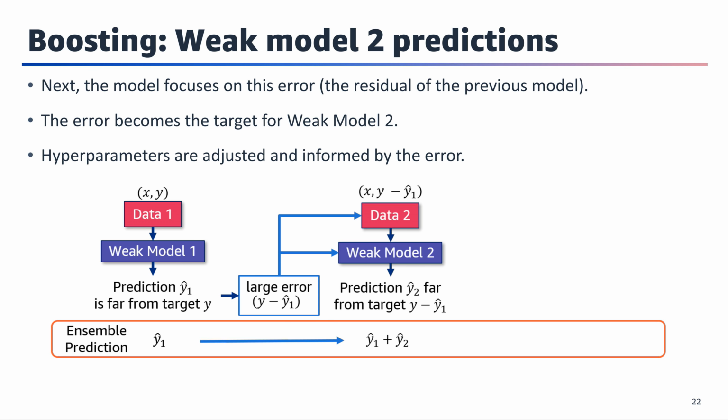Weak model 2 trains on data 2, which has the same features, X, but a new target, Y minus Y hat 1. Weak model 2 makes prediction Y hat 2. Overall, the ensemble got a bit bigger, so you need to keep track of the ensemble prediction, which is now Y hat 1 plus Y hat 2.